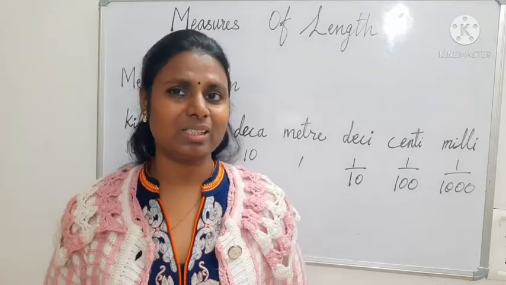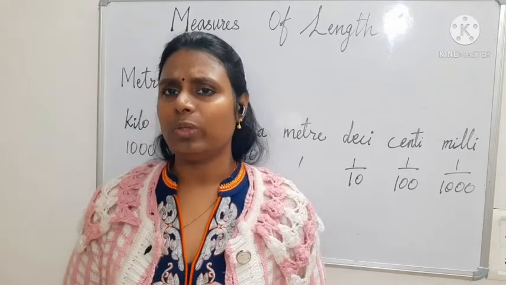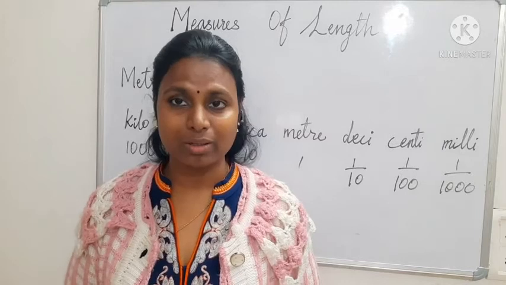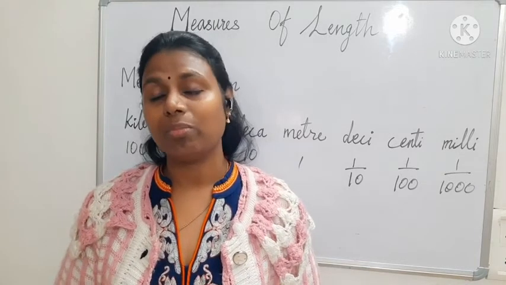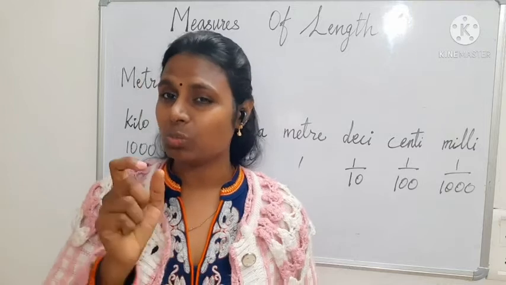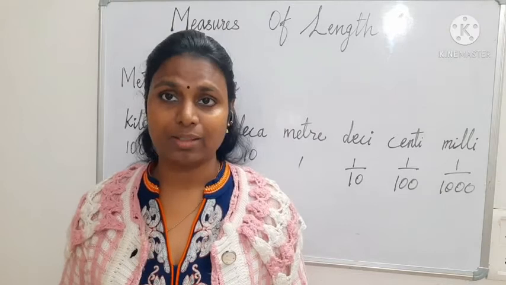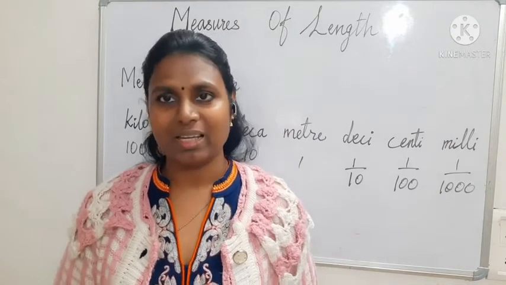Okay, this you have already learned in previous classes. Now with that we are going to learn a few more units, because we may have to measure even a small length, and we may have to measure even a larger length. So for everything we cannot use only one unit, isn't it so?